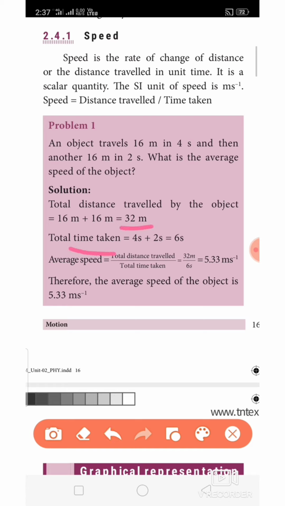Time taken is 4 seconds plus 2 seconds, equal to 6 seconds. What is the formula for average speed? Average speed is equal to total distance travelled divided by total time taken. So 32 divided by 6 results in 5.33 meter second power minus 1. Please don't forget to mention the unit.